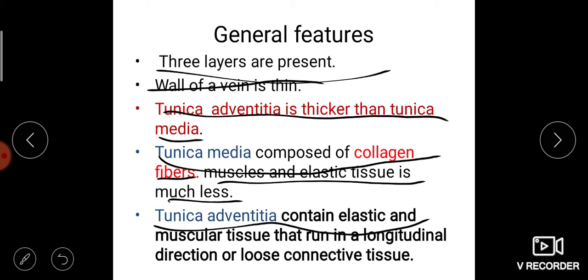Tunica adventitia contains elastic and muscular tissue that run in a longitudinal direction, or loose connective tissue. Tunica adventitia is the largest part in a vein that consists of elastic tissue and muscular tissue, which run in a longitudinal fashion.